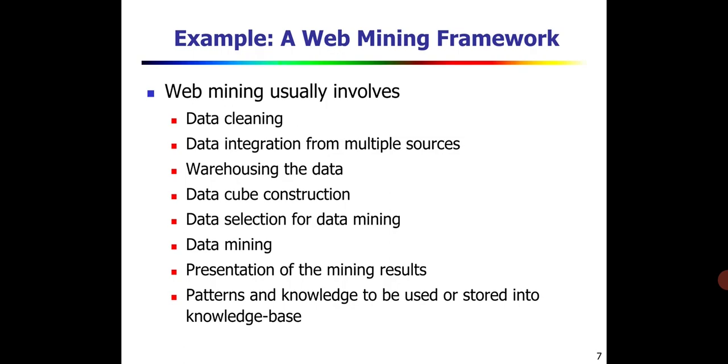Data integration means we have data in multiple different sources. All the source data will be integrated based on relevancy, and at the next stage it will be warehoused. So in an organized way, categorized data will be stored in the data warehouse.